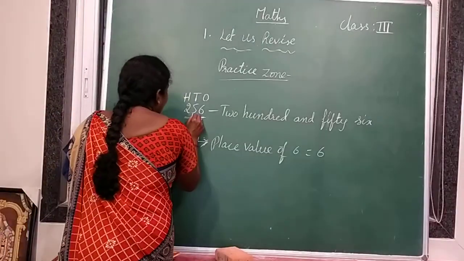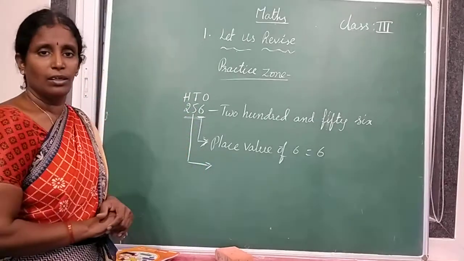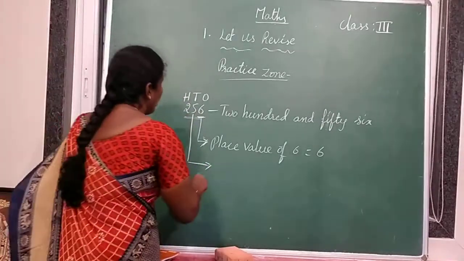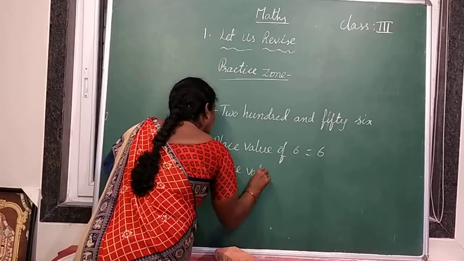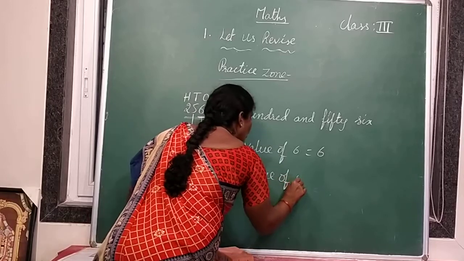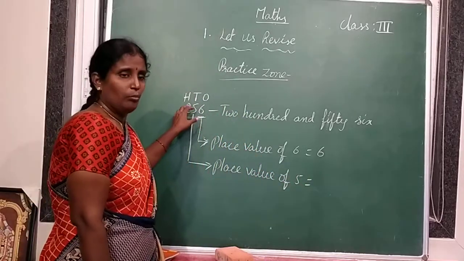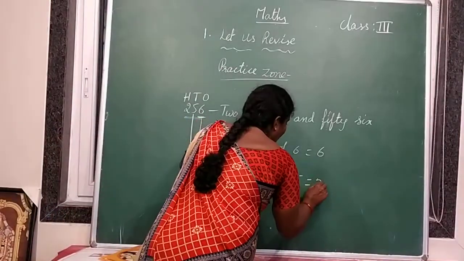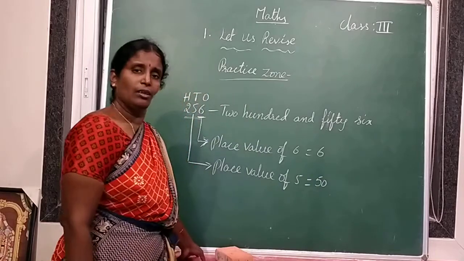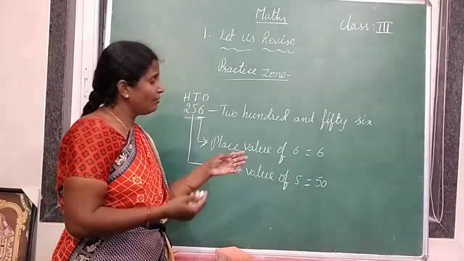Next, what is in tens place? 5. So what is the place value of 5? 5 is in tens place. Because of that, the place value of 5 is 50. 5 tens are 50.